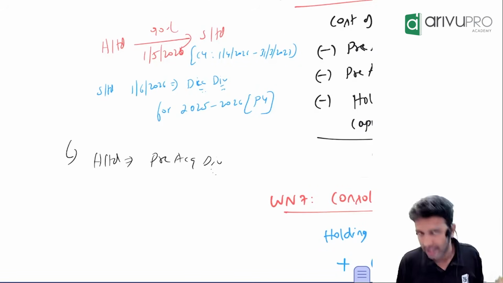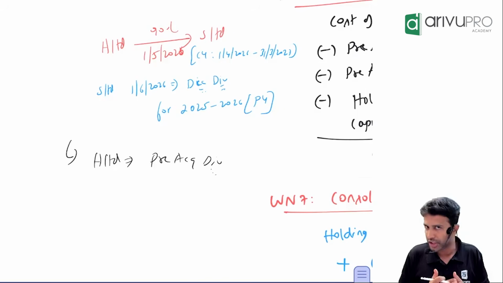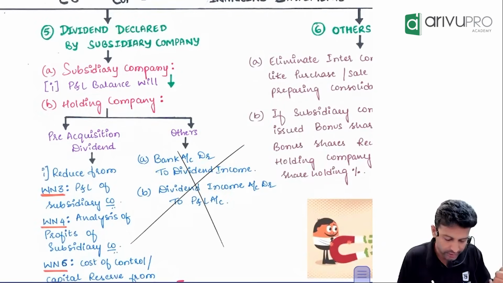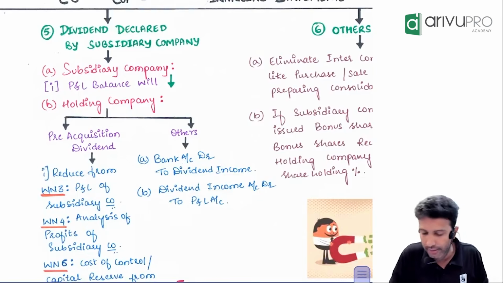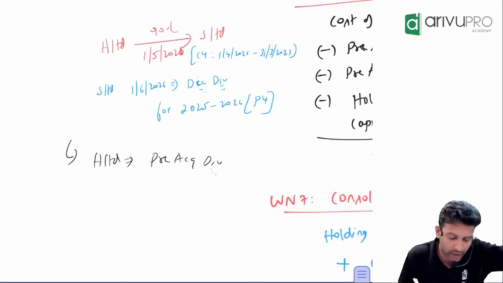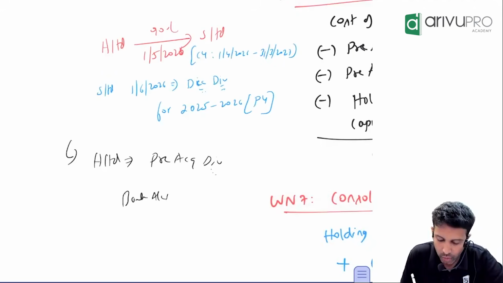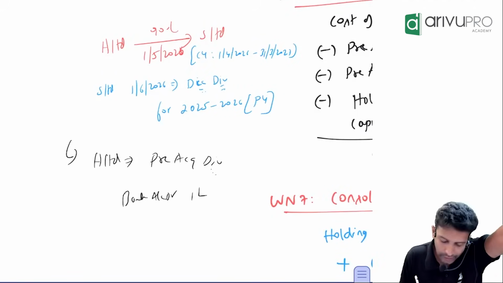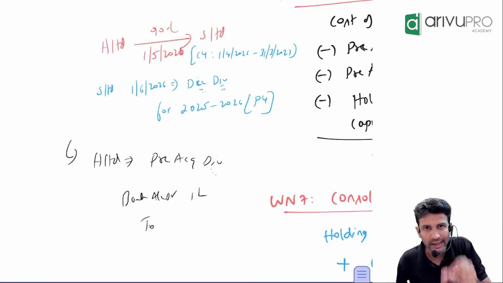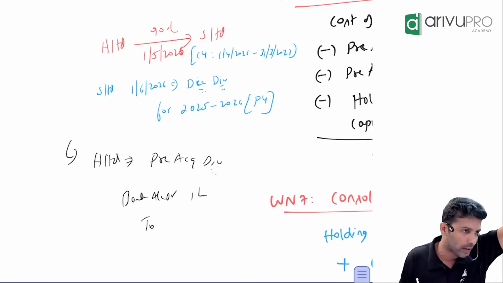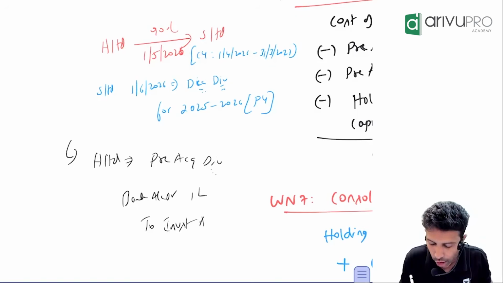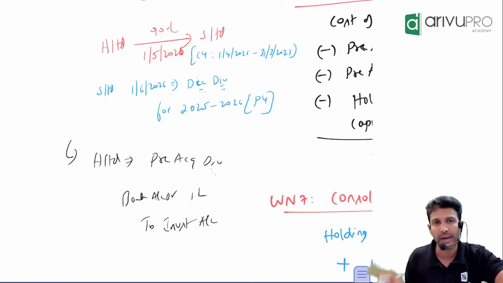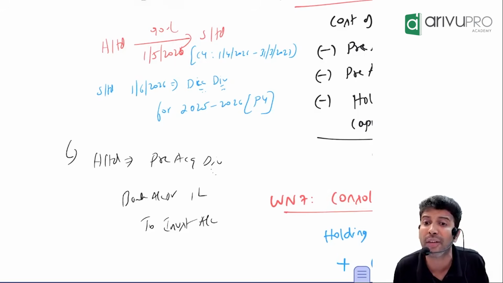And AS 13 says, if you have received pre-acquisition dividend, don't pass your normal entry. The journal entry for pre-acquisition dividend: H has received it now, so H will pass the journal entry, bank account debit. Let's say they received a dividend of 1 lakh, assumption. Bank account debit, 1 lakh. Instead of treating this as an income and transferring it to P&L, adjust it against the cost of investment. Don't transfer this amount to P&L account, but rather reduce it from the cost of investment.